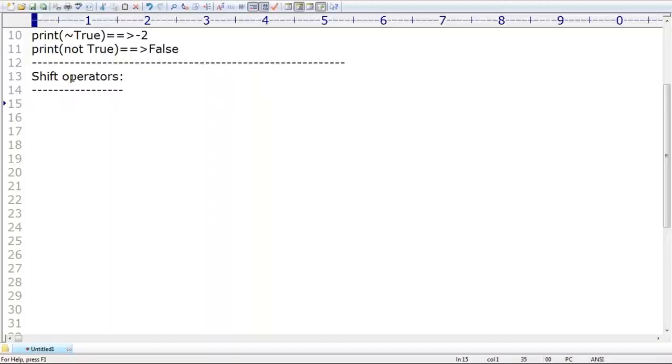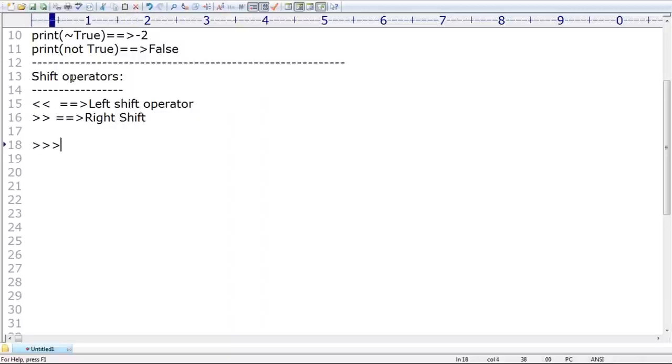But anyway, in Python we have two types of shift operators, sir. Can you spell out what that first one is, sir? Is it left shift or right shift? Shifting towards left. Are you getting it? Left shift operator, right? Then automatically this one is a right shift operator, right? Okay, sir, this one is the right shift operator.